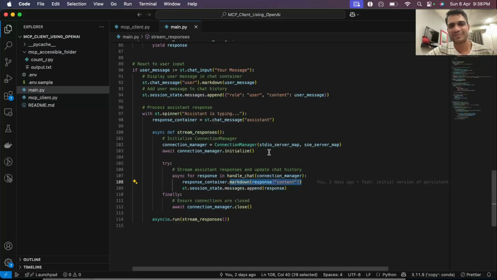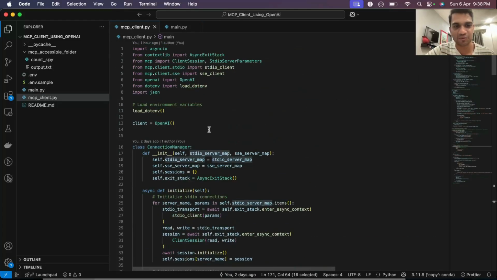I don't want to spend too much time on the UI, but this is the file that you should be more focused on if you really want to understand how an MCP client using different LLMs can be built.